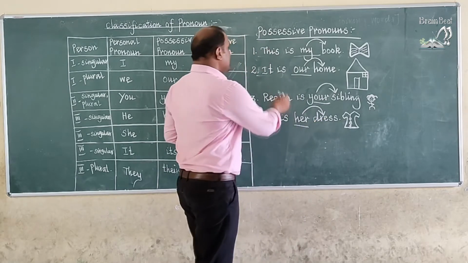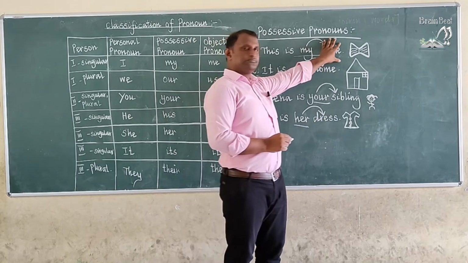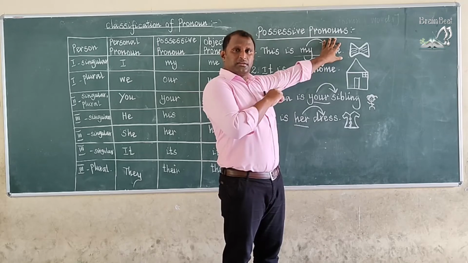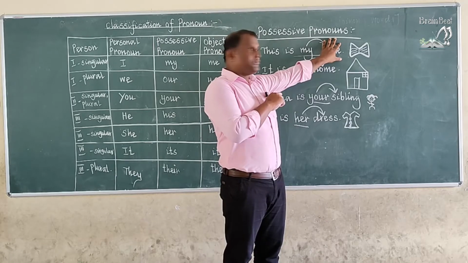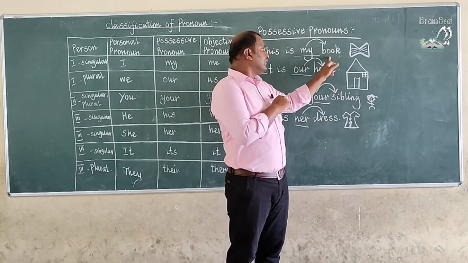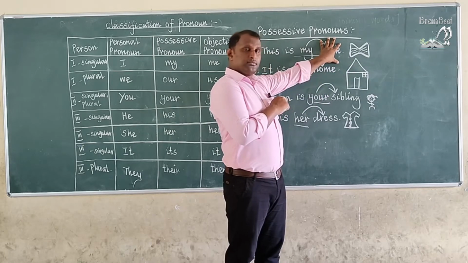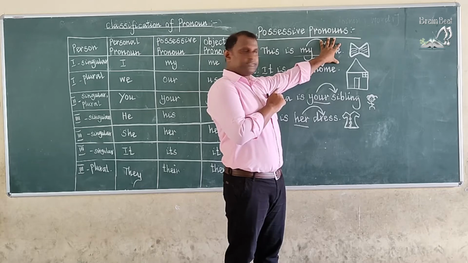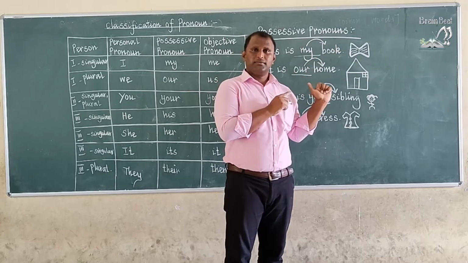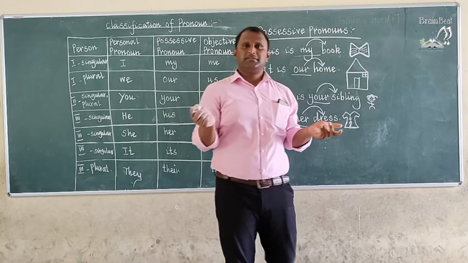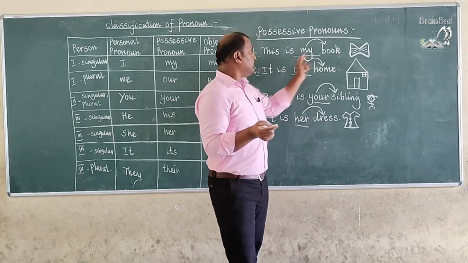For example, this is my. Is this sentence complete? If I write it without the word book, is the sentence right or not? This is my. No, the sentence will not be complete. Okay, this is my book.